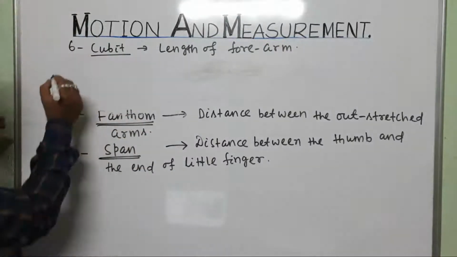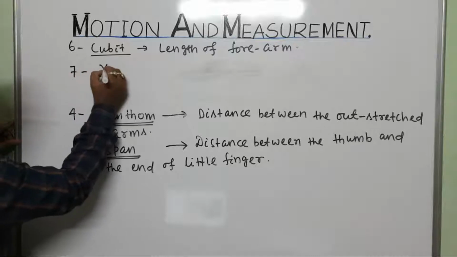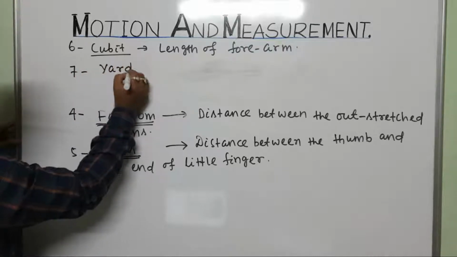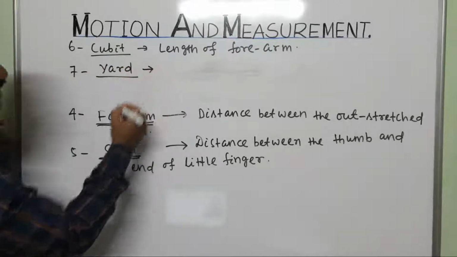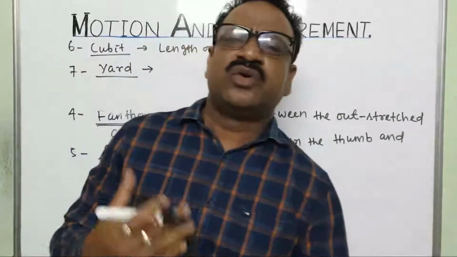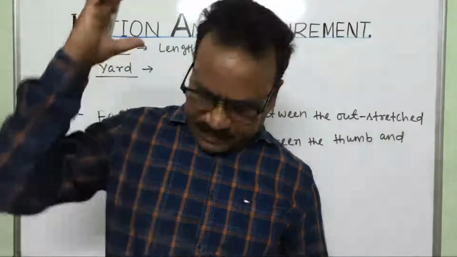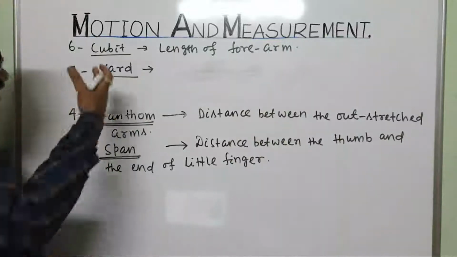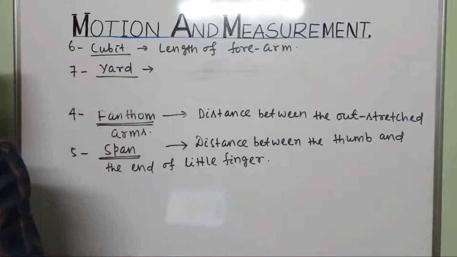Now next one is yard. Previously the Britishers were using this yard unit. So what is yard?